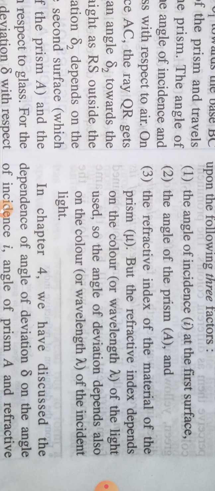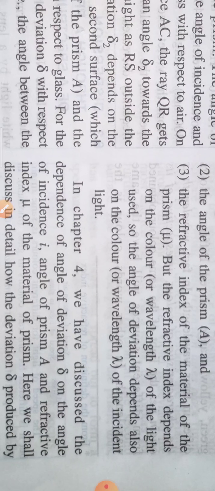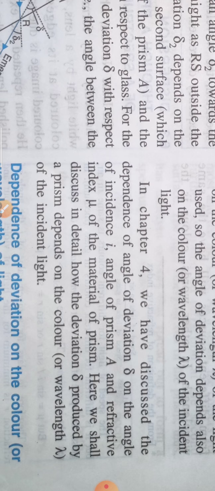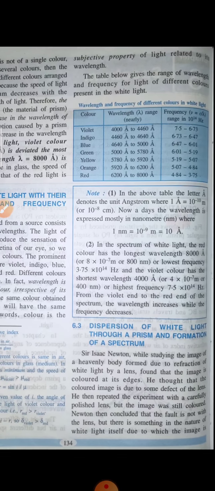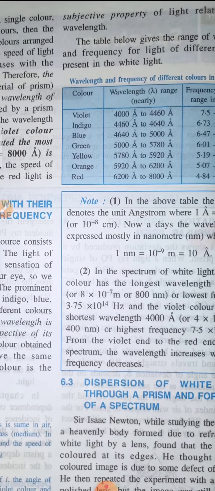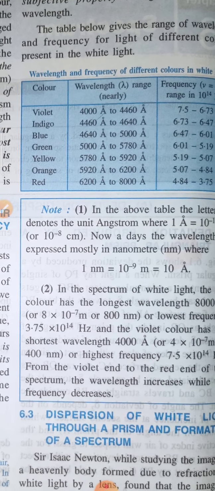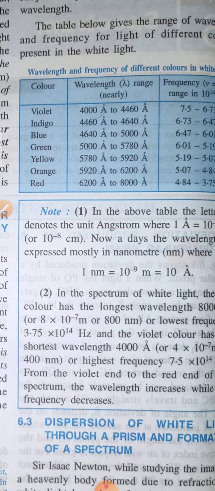In this chapter we will learn how the deviation produced by the prism depends on the color or wavelength of the incident light. First thing you have to learn is that white light is made up of several colors. The seven prominent colors are violet, indigo, blue, green, yellow, orange, red.